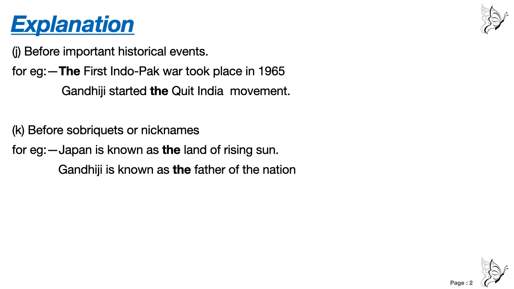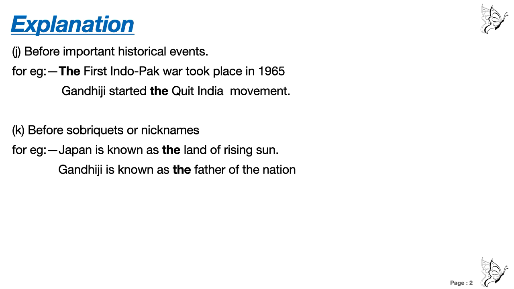Japan is known as the land of rising sun. What is Japan known as? Japan is known as the land of rising sun. A nickname is given to Japan, that is land of rising sun. Before a nickname we use the. Now don't use the before your own nickname, okay? Everybody has a nickname at home. Don't use the before your own nickname.